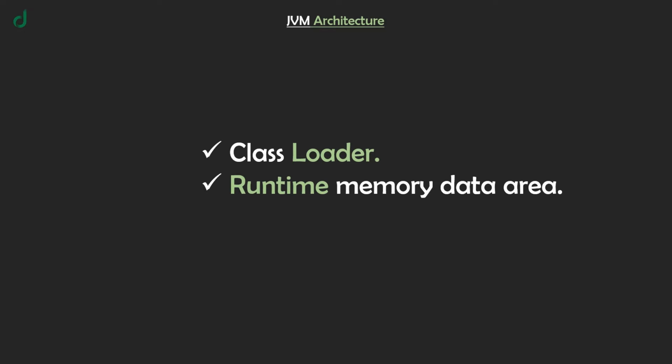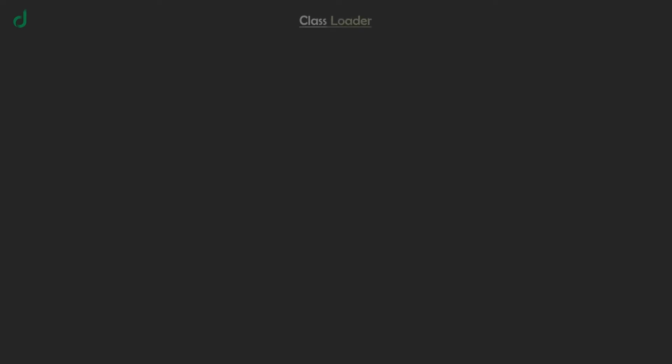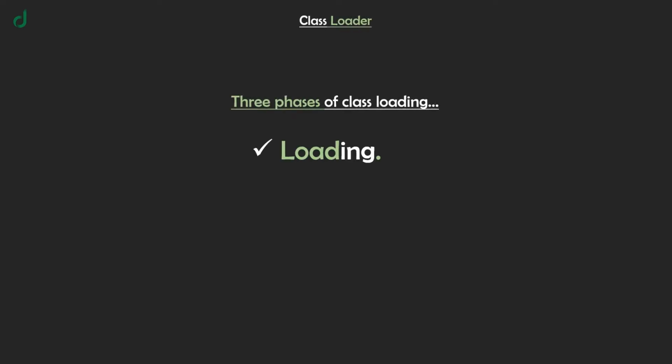Mainly, the JVM architecture comprises three components. First one is the class loader. Second one is the runtime memory data area. And third one is the runtime engine. We'll start with the class loader. There are three phases of class loading: loading, linking, and initialization. Let's understand them one by one.